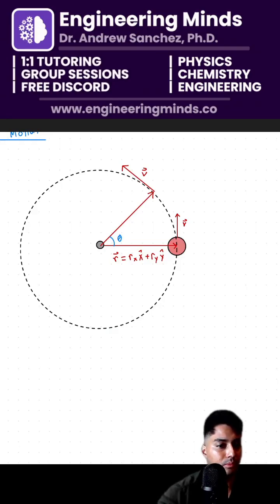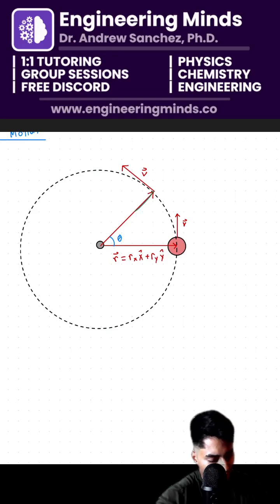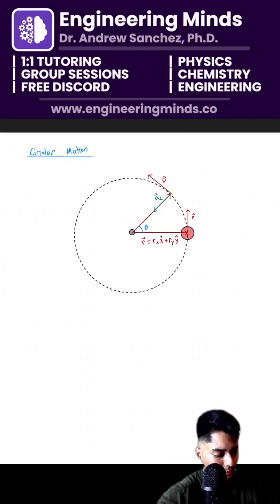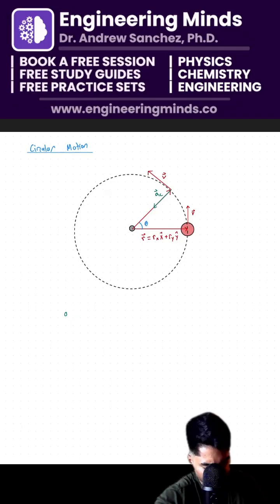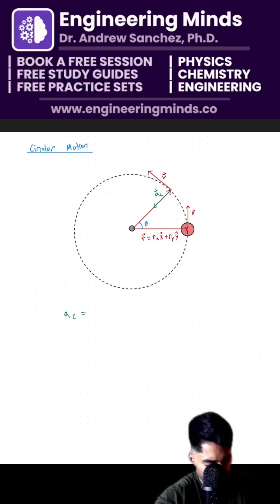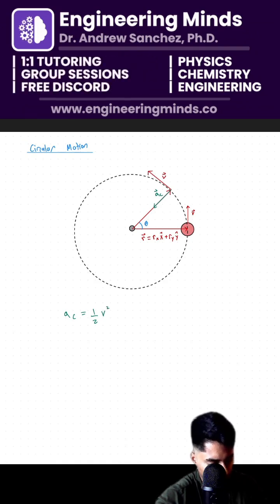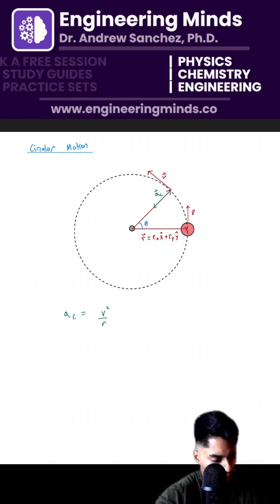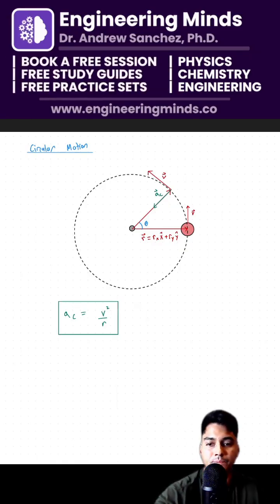Exactly. It's always going to be pointing towards the center. And with that, we have our acceleration, which is called centripetal acceleration. Centripetal acceleration is a fake vector, defined as v squared over r. So that is our first equation for centripetal acceleration.